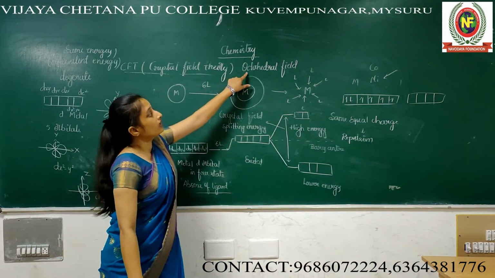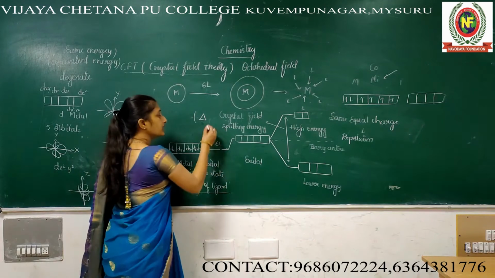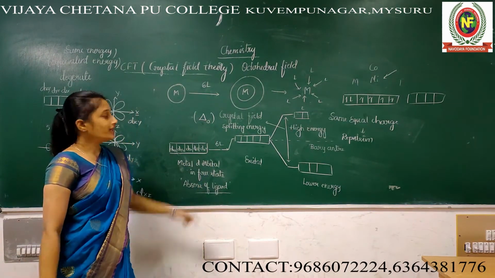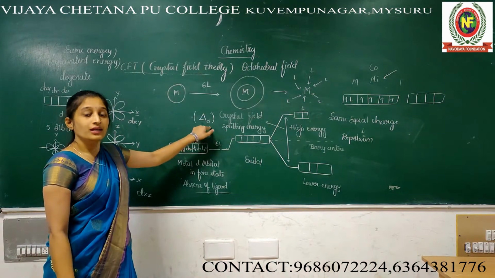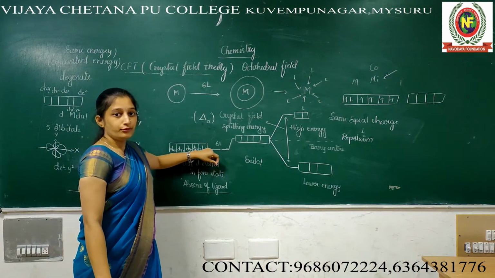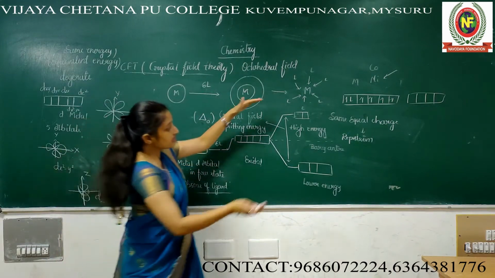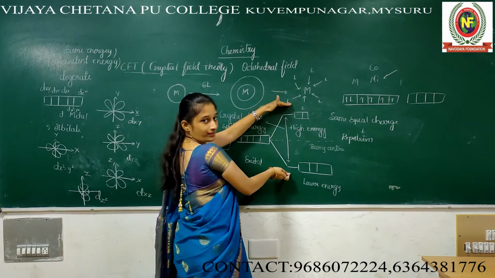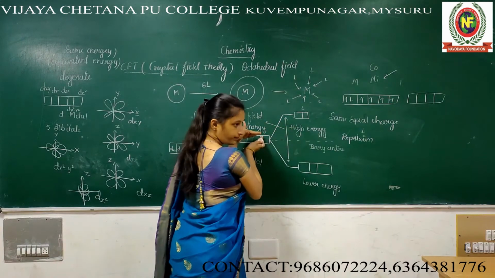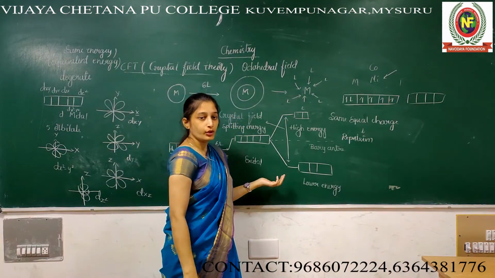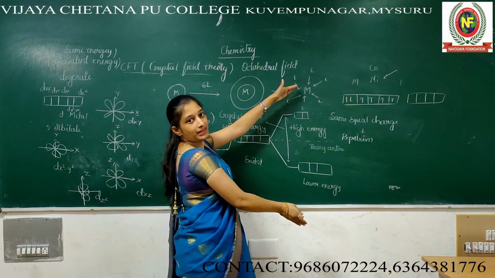But this one is an octahedral entity, that's why I am going to use delta naught, or else delta O. Delta O means within the octahedral field, this is the crystal field splitting energy. This is the energy difference. It should be like this, but after 6 ligands approach, the orbitals are split.